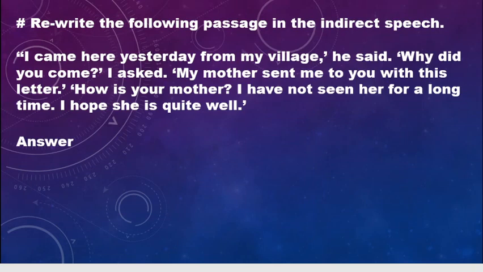So it's an interrogative sentence, but the reporting verb asked is given, so it is clearer for us to understand. So why did he come? It will be changed like I asked why he had gone. So first sentence, he said to me that he had gone there the previous day from his village. I asked him why he had gone.